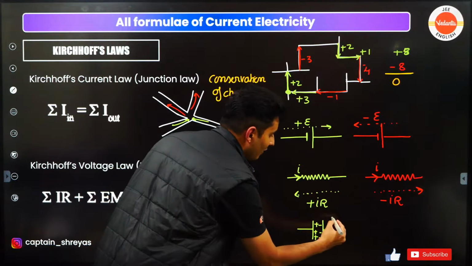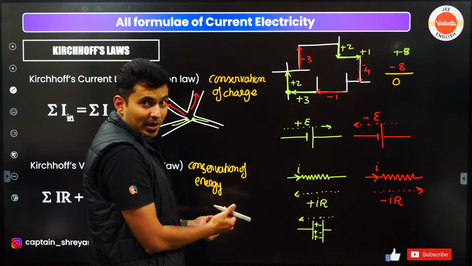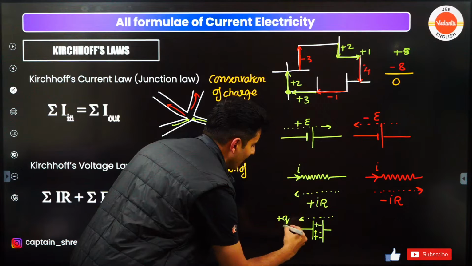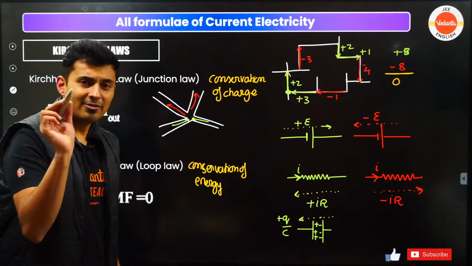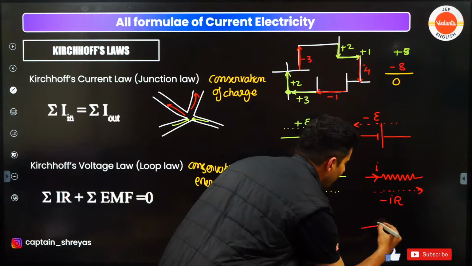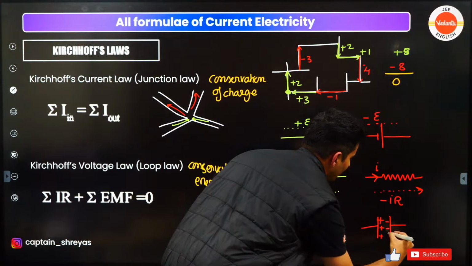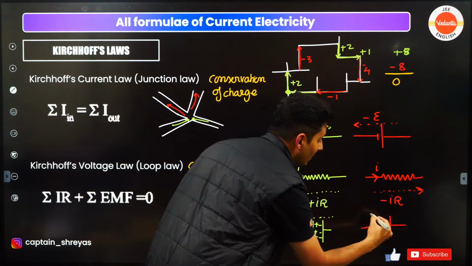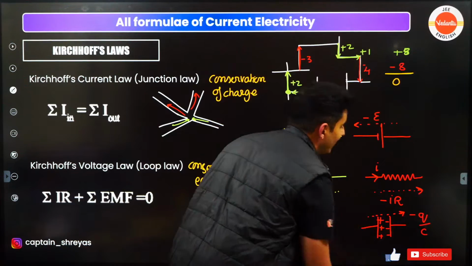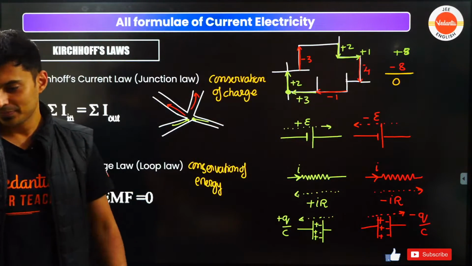If you travel from the negative plate to the positive plate, the voltage gain will be plus Q by C, because Q is CV, so V is Q by C. Whereas if there is a capacitor like this, this is the positive plate, this is the negative plate. You go from higher potential to lower potential, the drop will be Q by C, negative Q by C. So it depends how you are traveling.